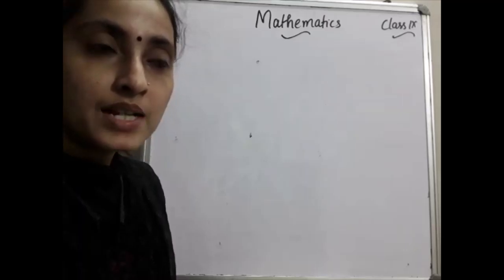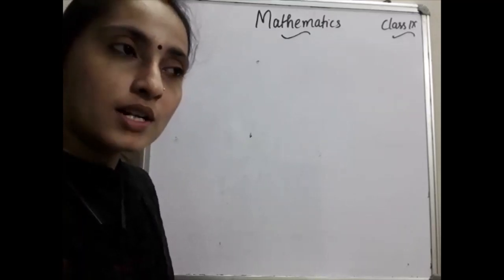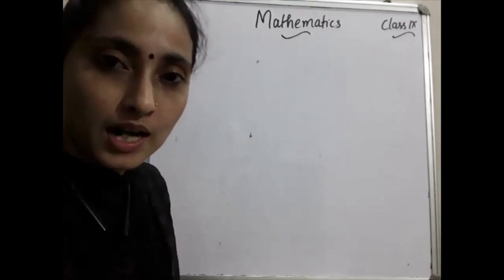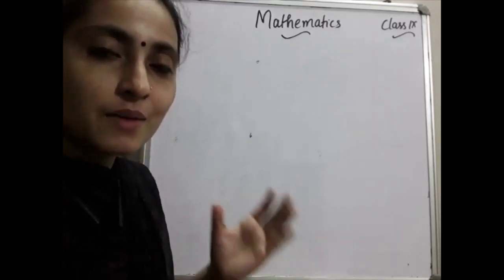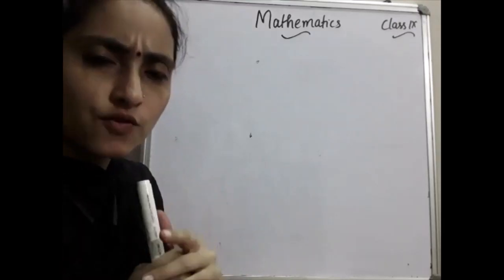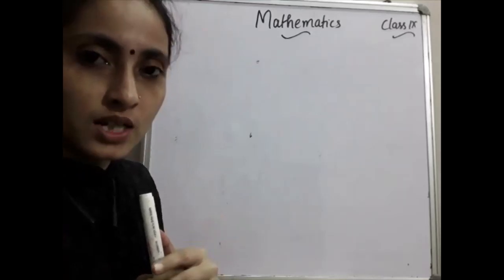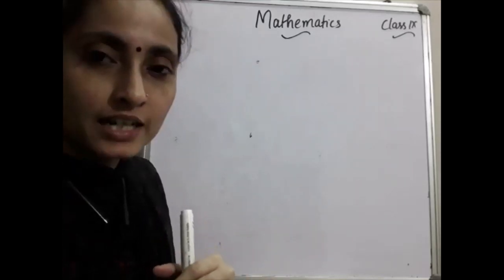That is for the surface area and volumes. What are the formulas you have to learn by heart and what is the easy method to learn the formulas by heart? Already I mentioned in the class, but I am briefing only the formulas here. Okay, and two additional formulas also I want to give because maybe they are asked for a one mark question. So those two formulas also I will give.